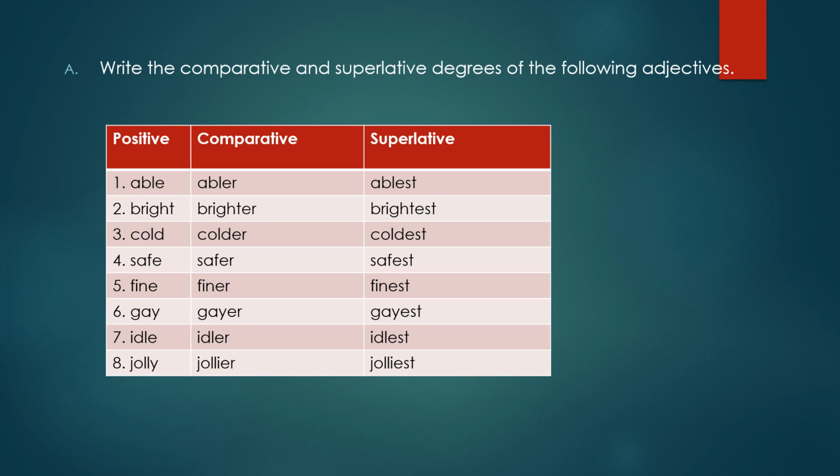Eighth, jolly, jollier, jolliest. Here in the eighth sentence you can see Y is at the end. So we have removed Y and instead of that in comparative we have written IER and in superlative IEST. So jolly, jollier, jolliest. If you follow the rules, you will be able to do the comparison of adjectives very nicely.